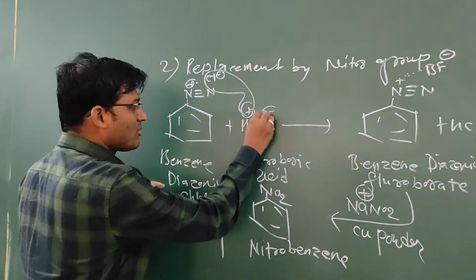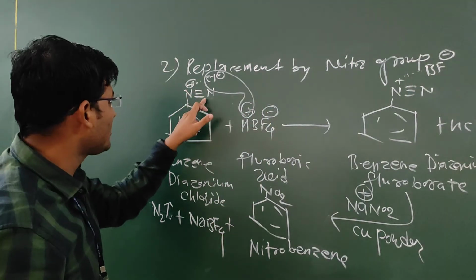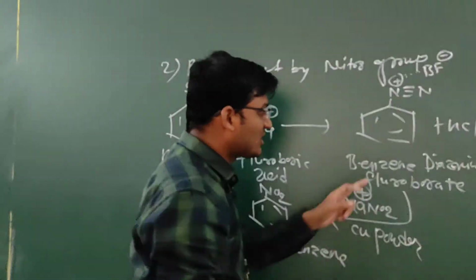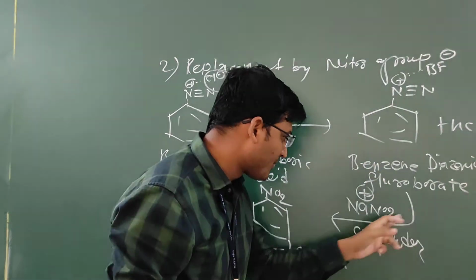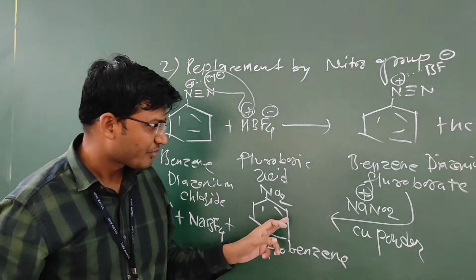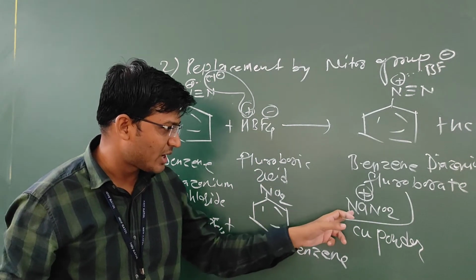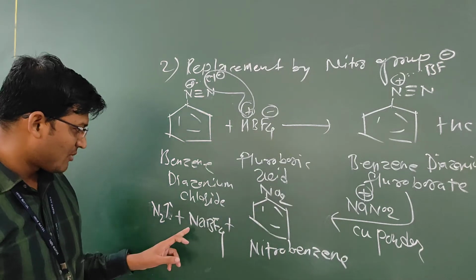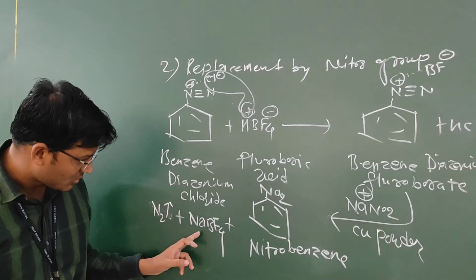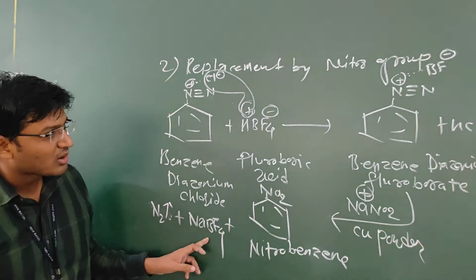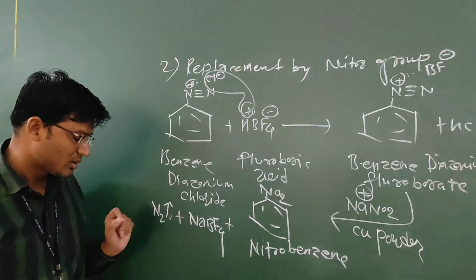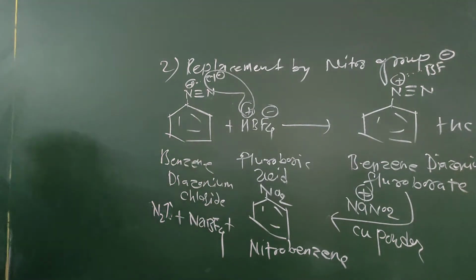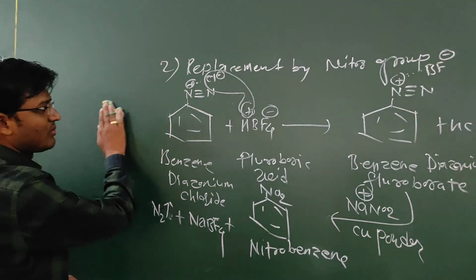This BF4 negative is in attraction with this N positive triple bond N. This benzene diazonium fluoroborate under decomposition, reacting with NaNO2 in the presence of copper powder, forms nitrobenzene with the formation of sodium fluoroborate and nitrogen. Then the next reaction is the replacement by phenyl group.